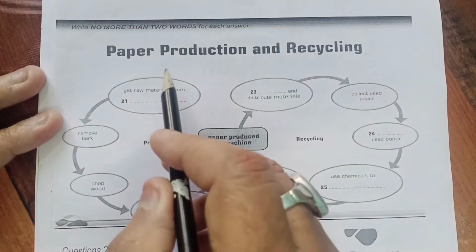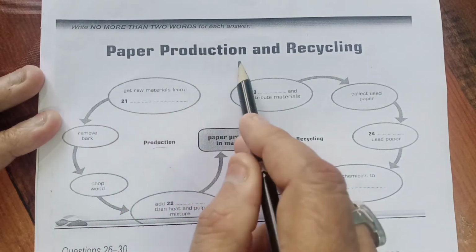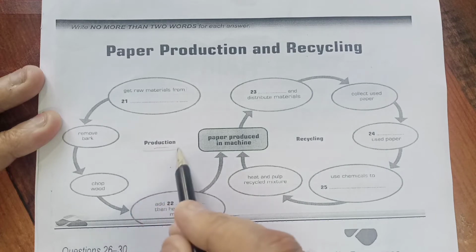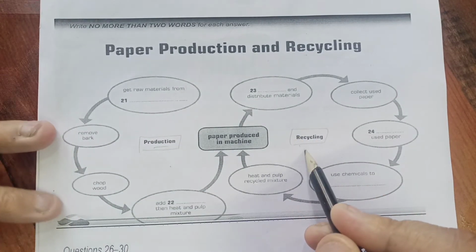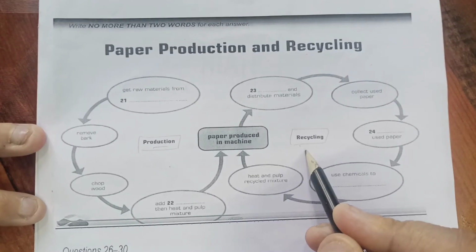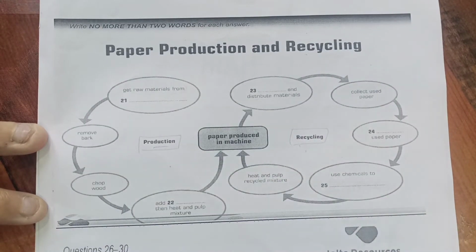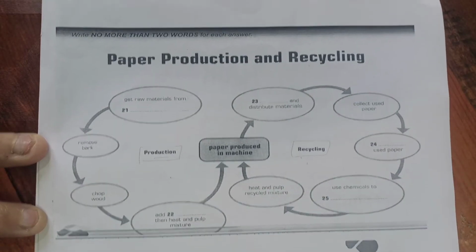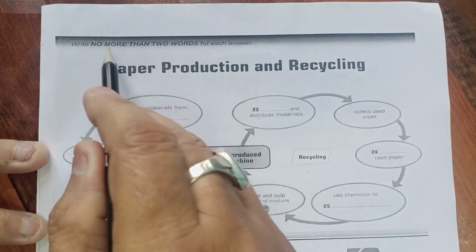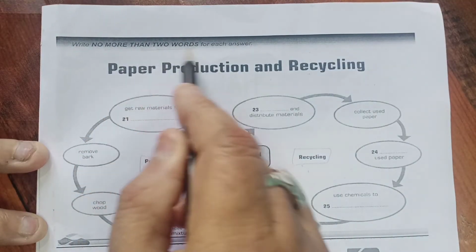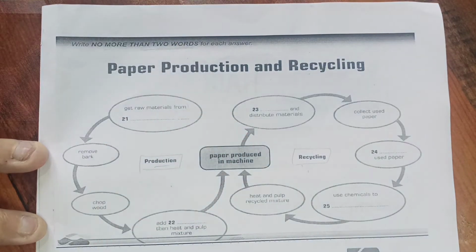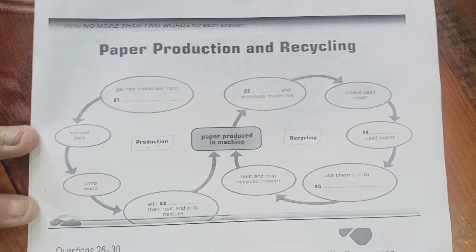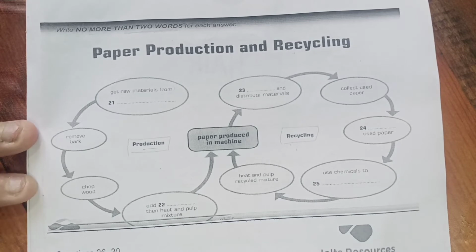This process is paper production and recycling. See, there is a production process and second is recycling. Once we have some time to watch it, we have to take care of it and read the instructions also. The instructions say no more than 2 words. I cannot write any figure in this because they have restricted me to not more than 2 words. So 2 words we can write.